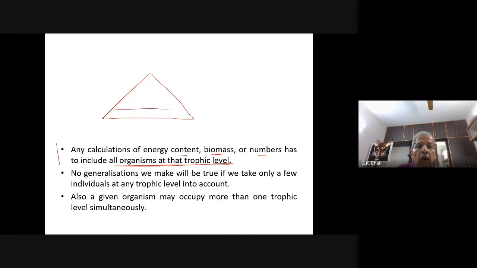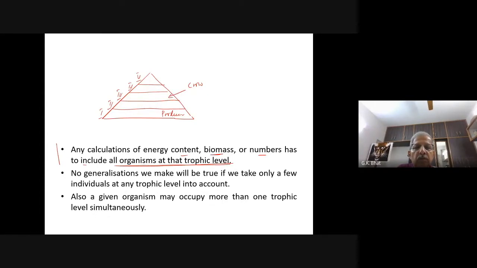Now, let us say that you have this producer, and you have a crow. Where will you put this crow? In which trophic level will you put the crow? Third one. Namrata wants to add the crow in the third one.